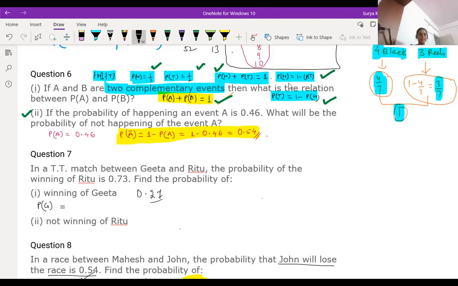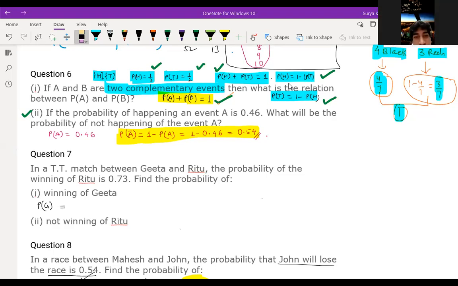Are we doing the 7th one or the 8th one? 7th one. Acha, the 8th one you did. Okay, fine. The 8th one, what did you get as the first answer then? What are they asking in the question? 8th one, where is the question? Sir, it's there only. Find the probability of what? Where is it? I can't see it. Oh, I thought we have to find the probability of. I mixed up the questions.